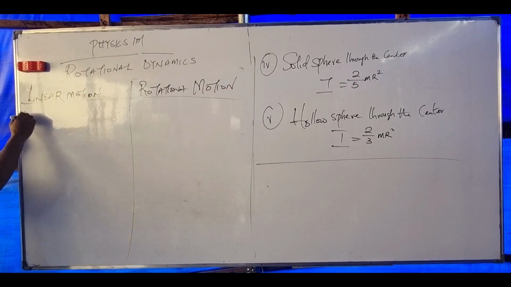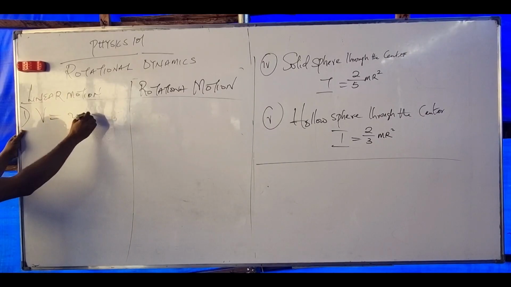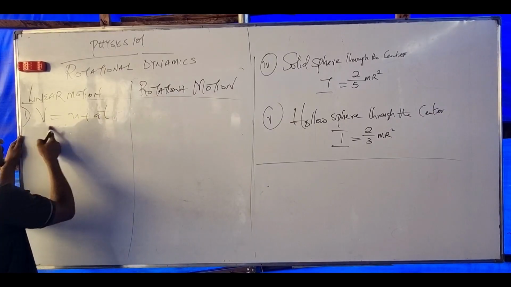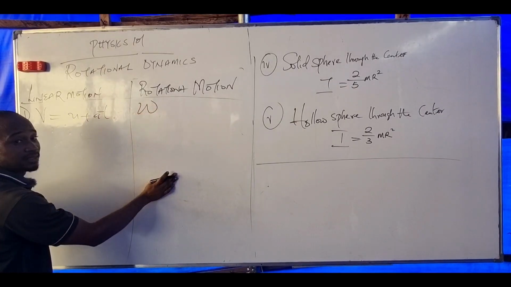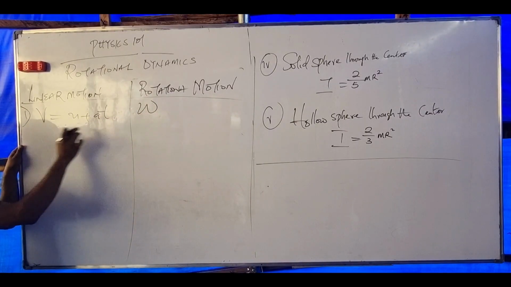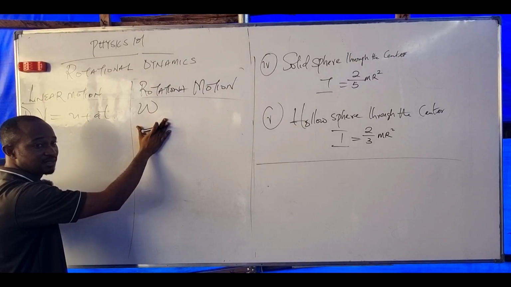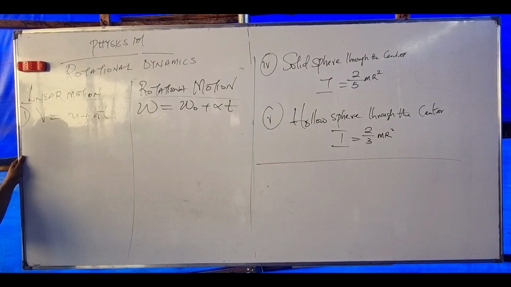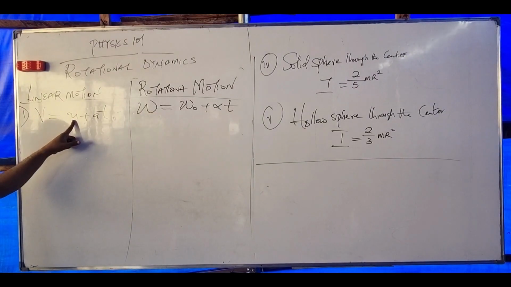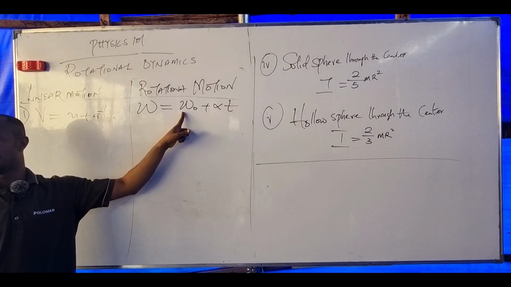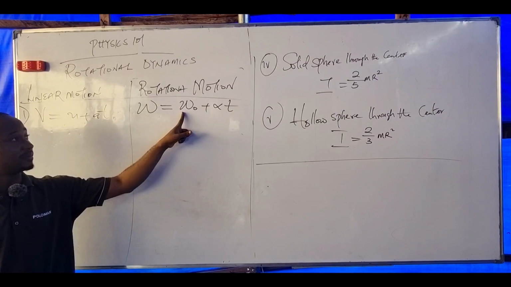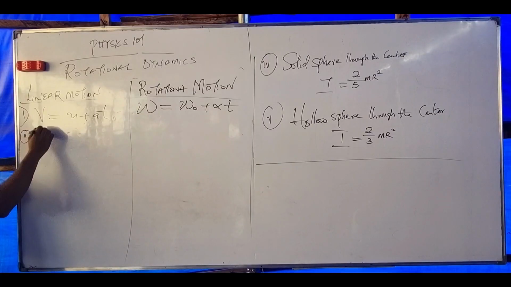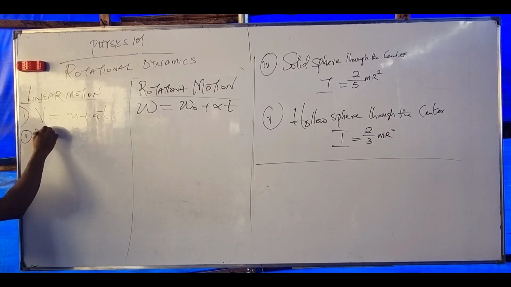Now listen, the first one we have is V equals U plus AT. What is the equivalent of this? What do we call this here? Angular velocity, right? This means final velocity, and this means final angular velocity, which is equal to omega naught plus alpha T. Where U represents initial velocity, this represents initial angular velocity, and alpha means angular acceleration. So for the second one, we said V square equals what?